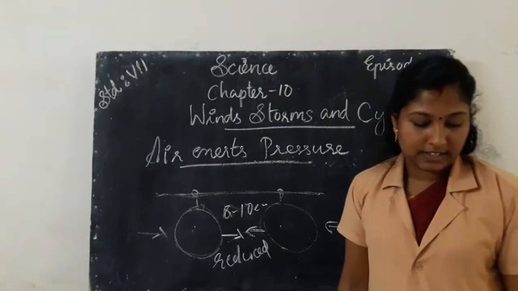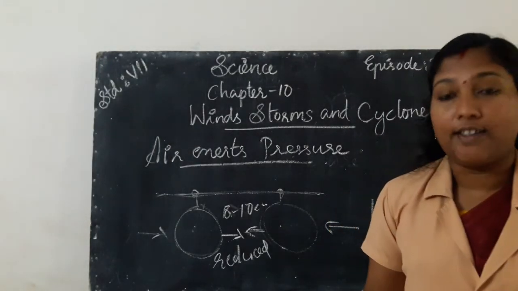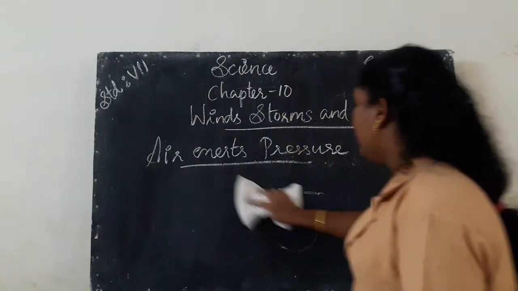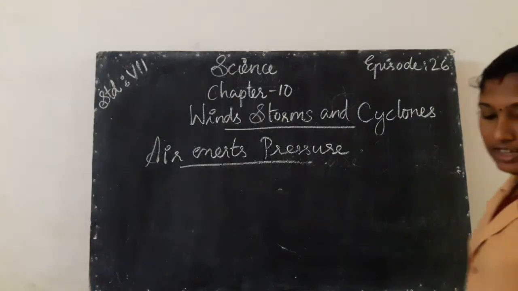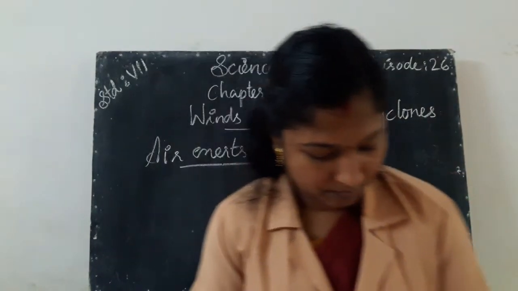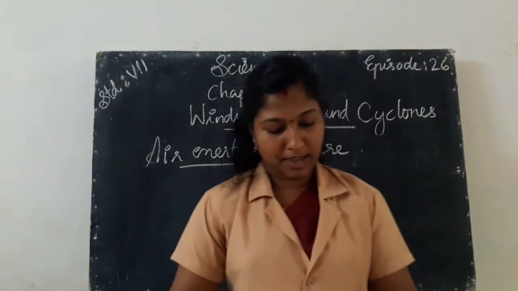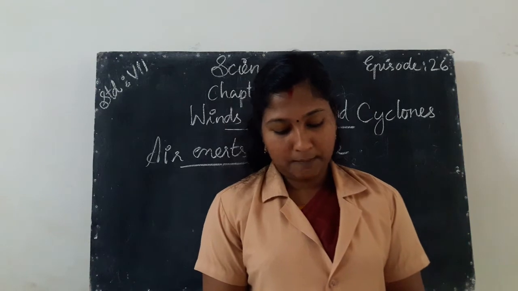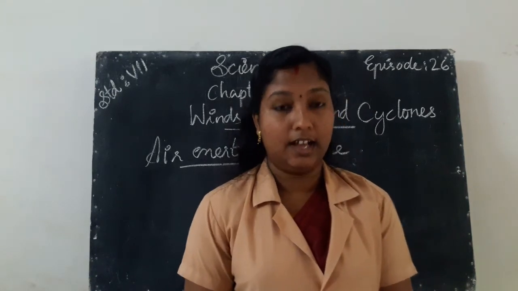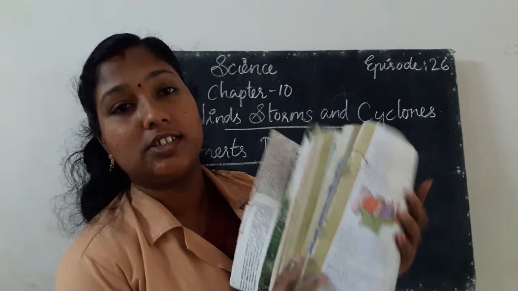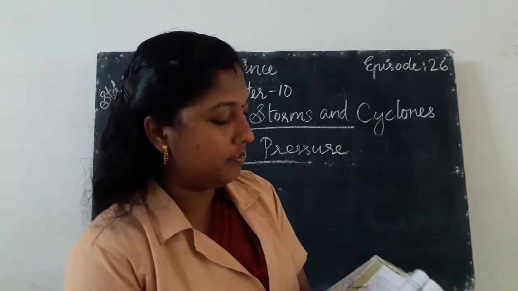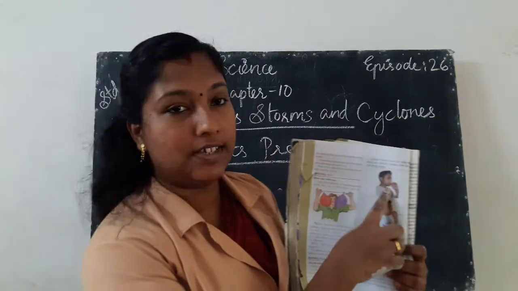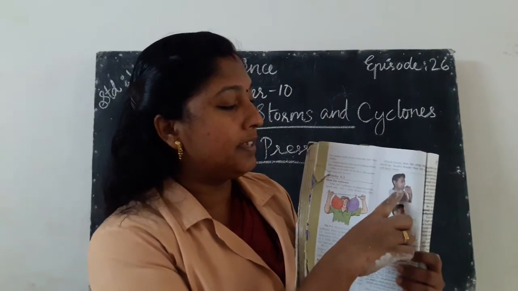Then another activity is given. Can you blow and lift? Hold a strip of paper 20 cm long and 3 cm wide between your thumb and forefinger as shown here. Here the boy has taken a paper strip, then he blows over the paper strip.